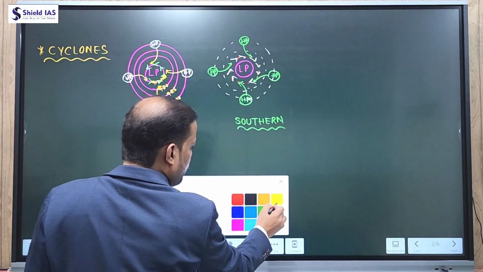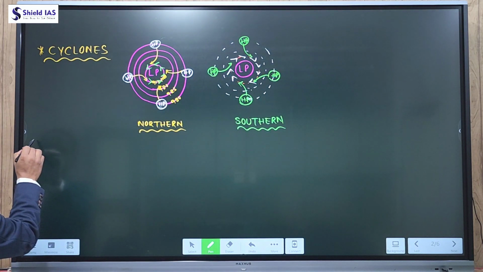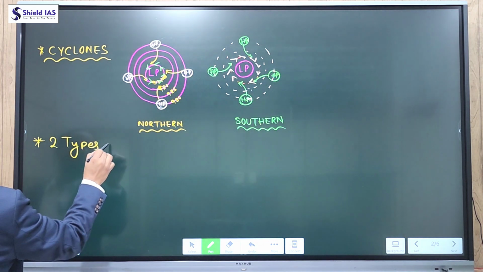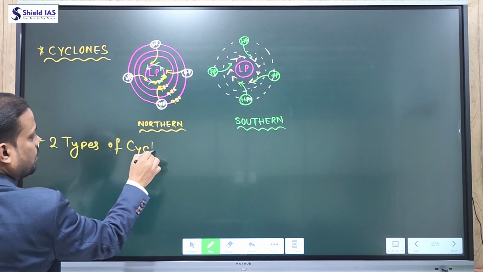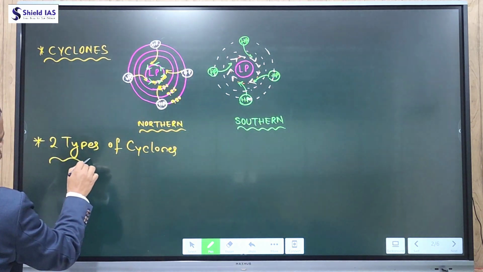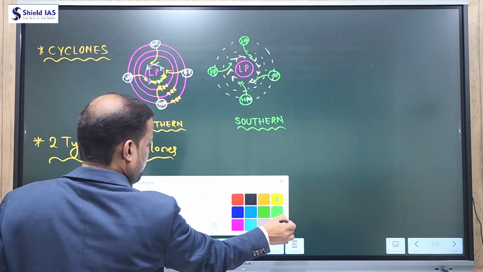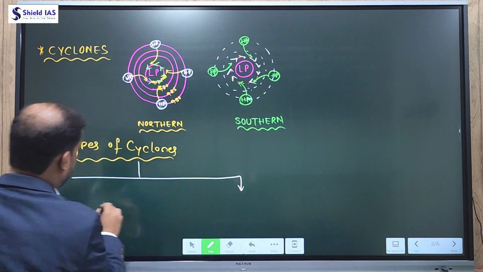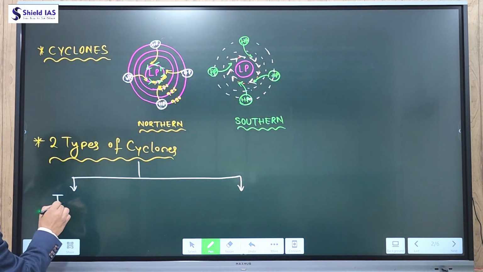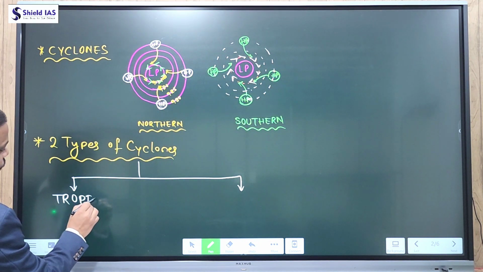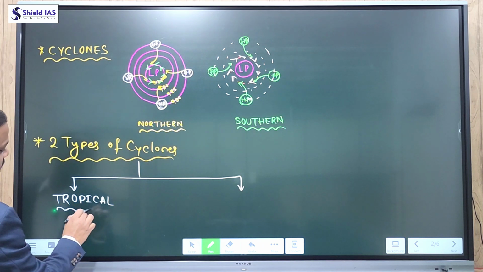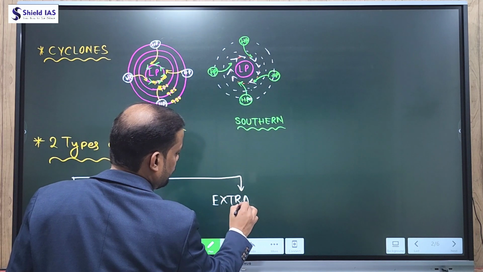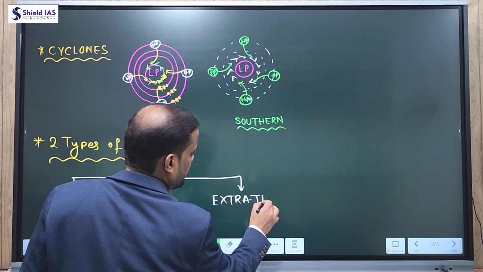Now, there are two types of cyclone. The first is, as we discussed in the previous slide, tropical cyclone, and the second type of cyclone is known as extratropical cyclone, or we can say temperate cyclone.